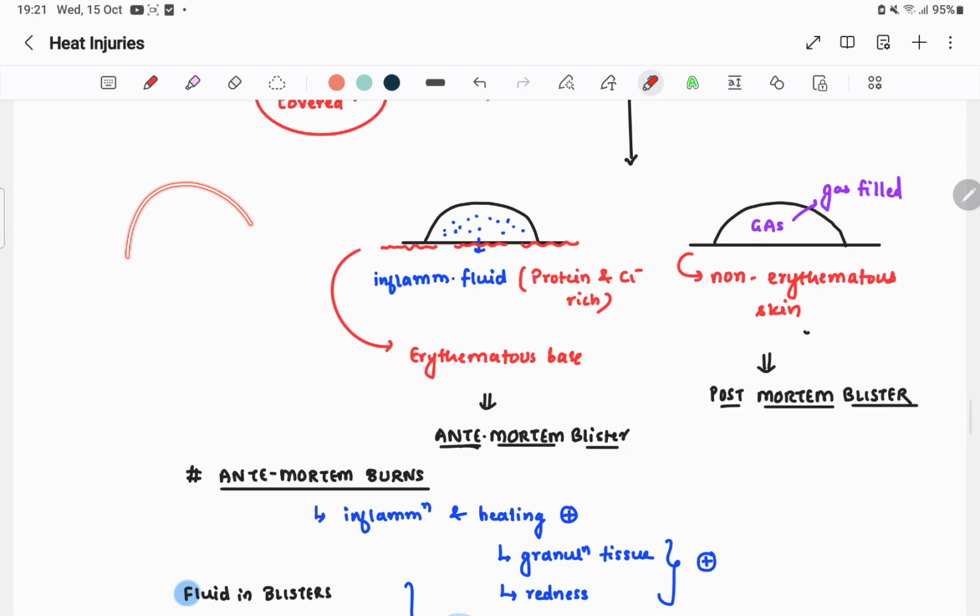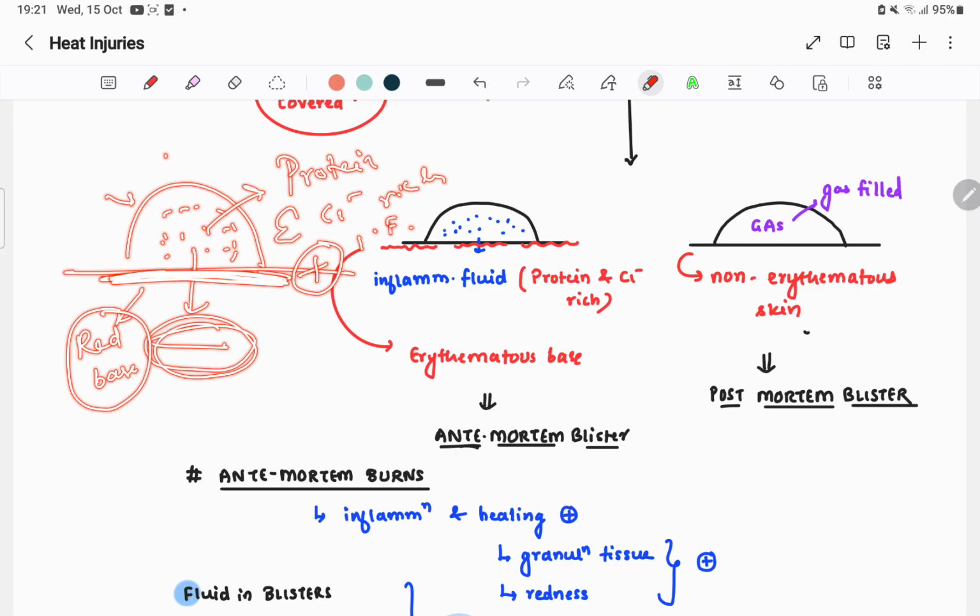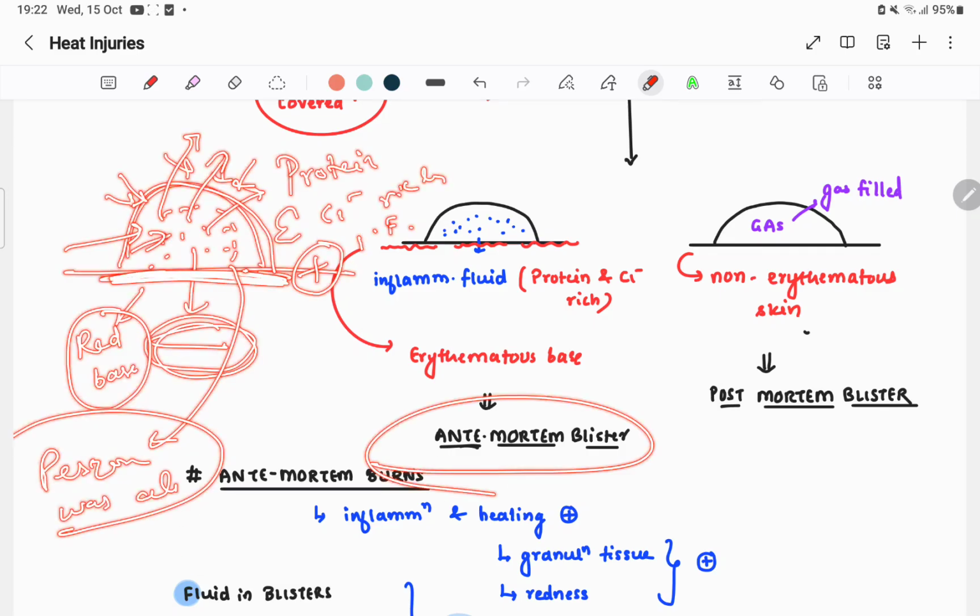No. So whenever there is a blister, if there is inflammatory fluid present, rich in protein and chloride, then obviously inflammation has occurred. The base will be red, erythematous. There will be reddening and heat, calor. You can't appreciate calor here, but you can see the inflammatory fluid, which oozes out if you puncture the blister. That means the person was alive at the time of burning, so it's an antemortem blister.